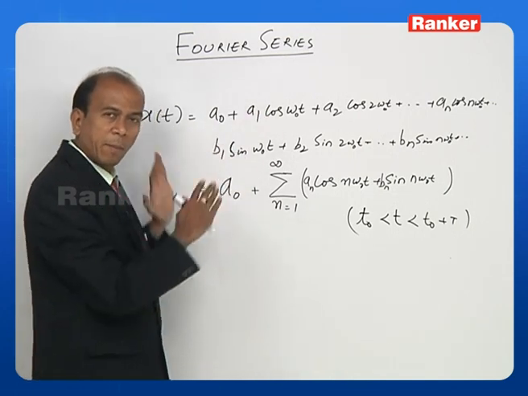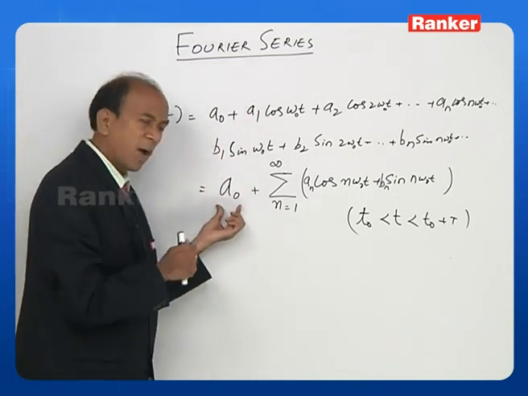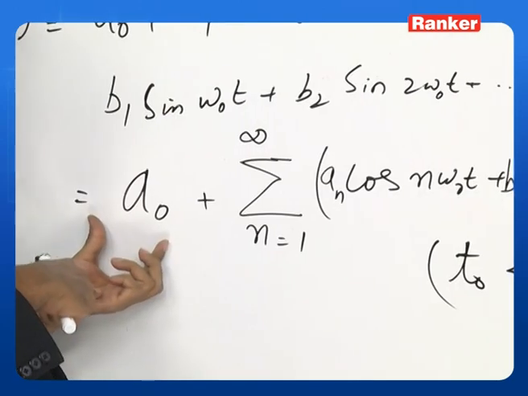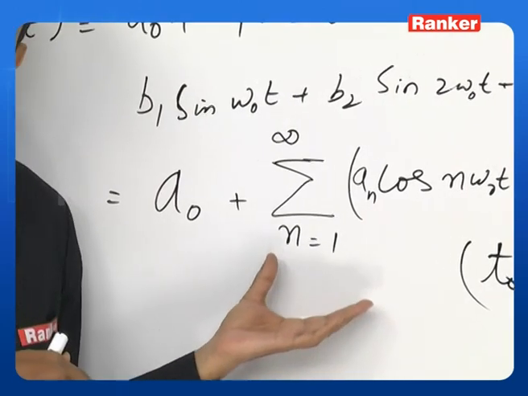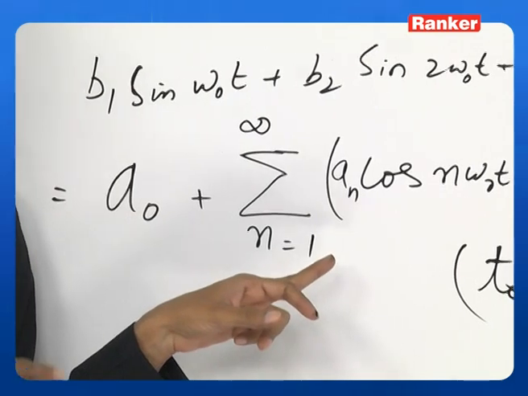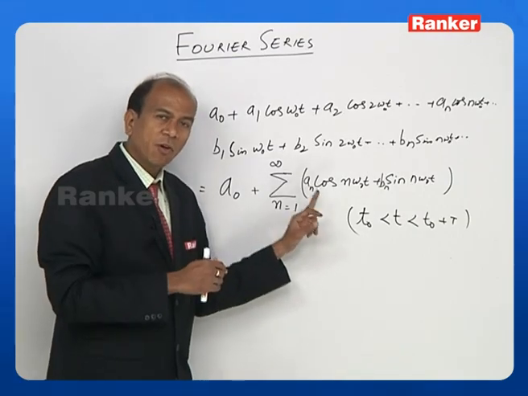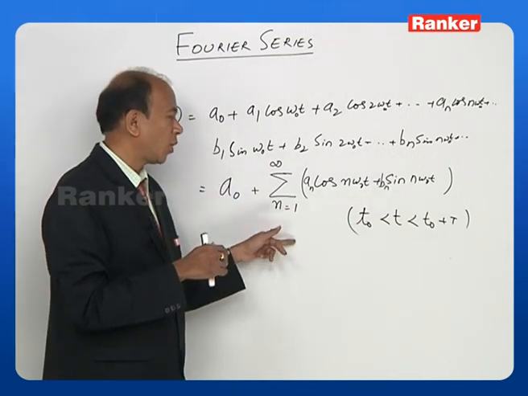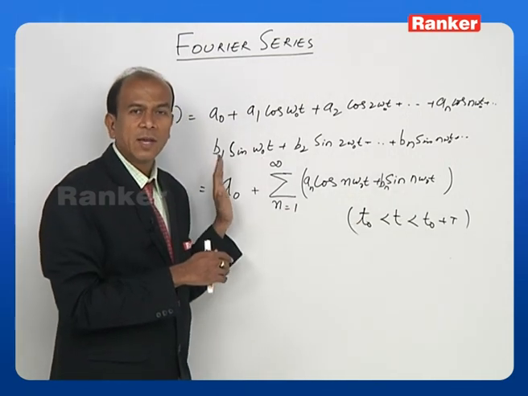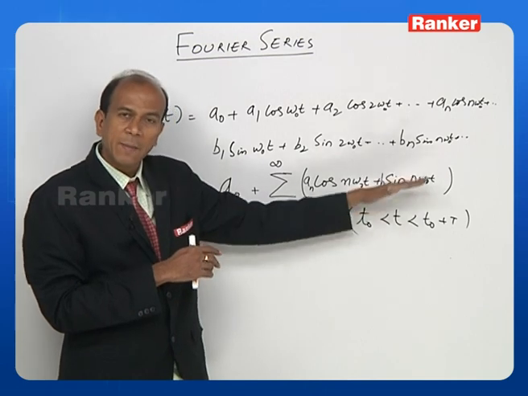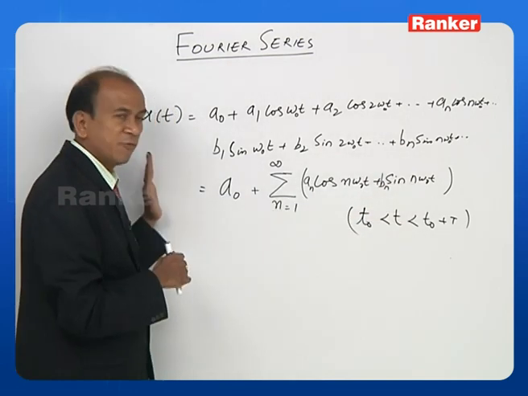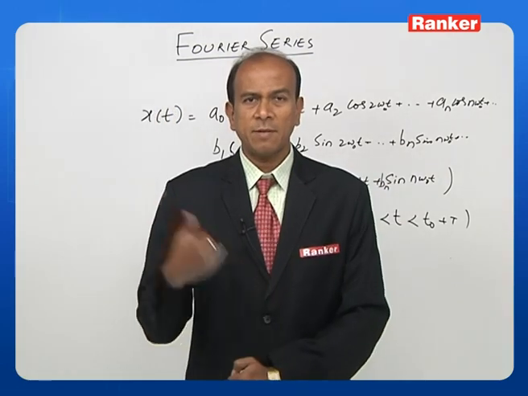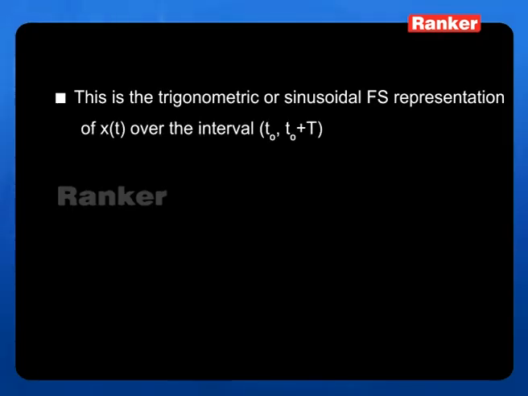So we all have to remember, I tell you once more, you have an a0 here, which is a DC component, the average component, plus a summation, which is in essence the harmonic addition of sine and cosine terms. Harmonic addition starts from n equal to 1 to infinity. So this is the fundamental basic expression of a Fourier series. The expression that we have just written is called a trigonometric Fourier series. It is called the trigonometric Fourier series representation.